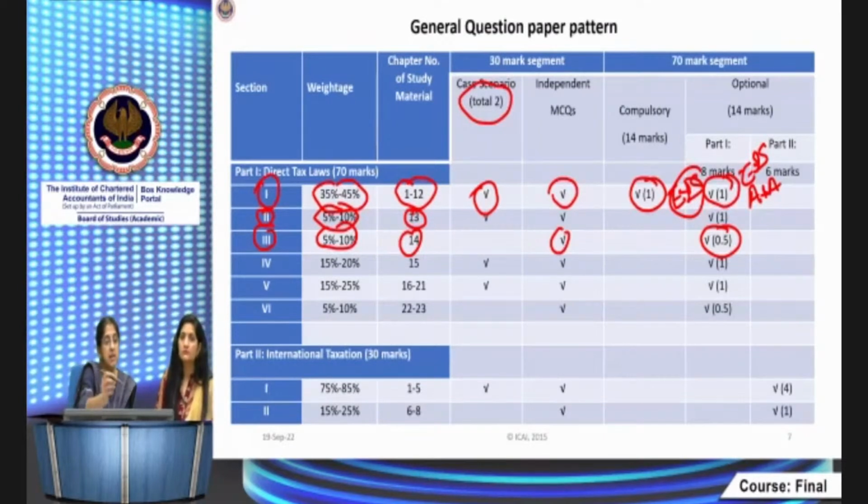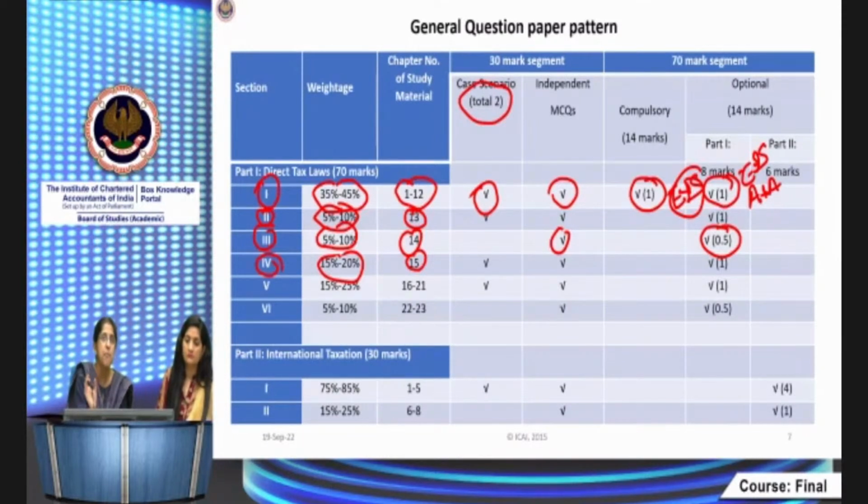Then section 4. Section 4 is 15 to 20 marks. This is deduction, collection, recovery of tax. This is chapter 15. Kindly note, this is just one chapter in the study material, chapter 15, but it carries a weightage of 15 to 20%. So that shows a single chapter carrying a weightage of 15 to 20%.